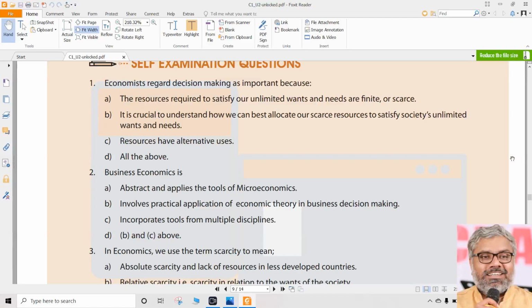Not that same question in the same sequence will come. Wordings could be different, the way the question is framed is different, possibly our answer options could be different. So don't ever try to learn the questions and answers by heart. I know some people do that. That is the worst possible thing that anybody can do. And if anybody does that, you are doing a disservice to yourself.